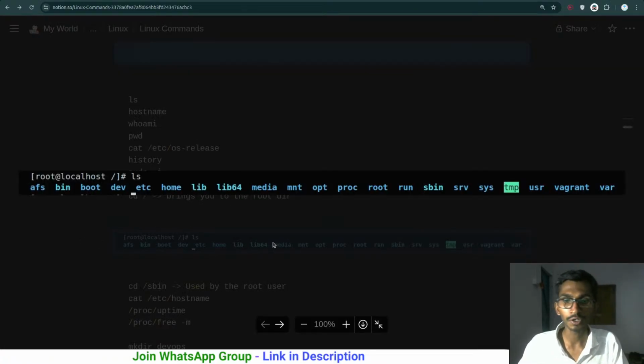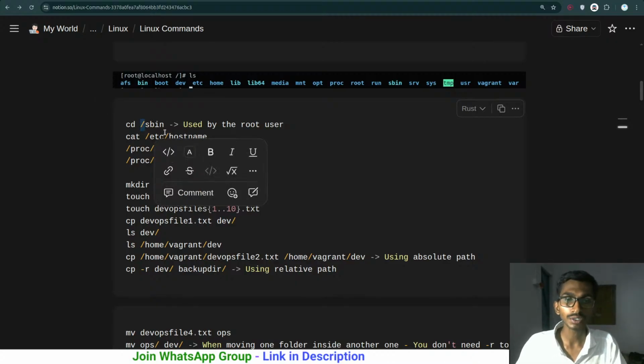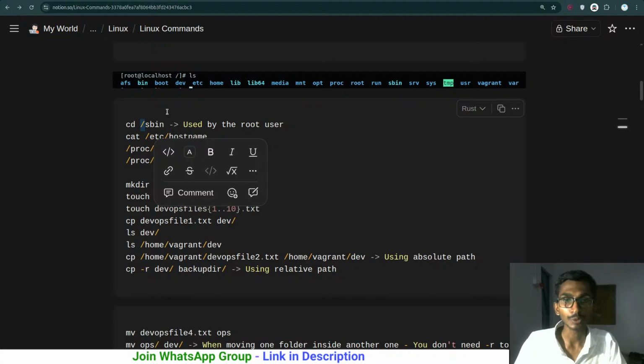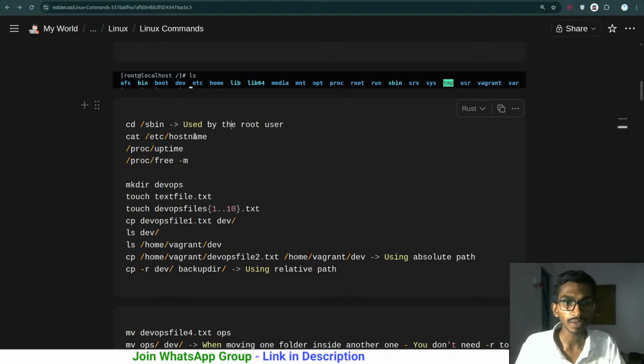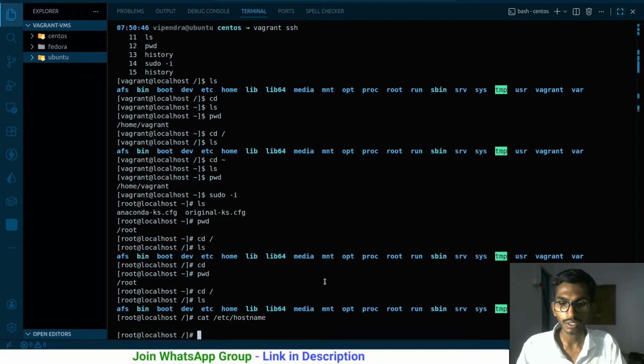This thing we have already talked about, exactly how it looks and all. We have sbin over here. I already talked about this. bin contains all the executable files that a user uses. sbin contains all the executable files that a system uses. So sbin, system bin, as simple as that. We have /etc/hostname as well. You can just simply cat /etc/hostname, and you are gonna be knowing about that.